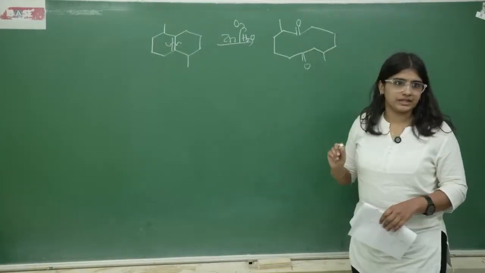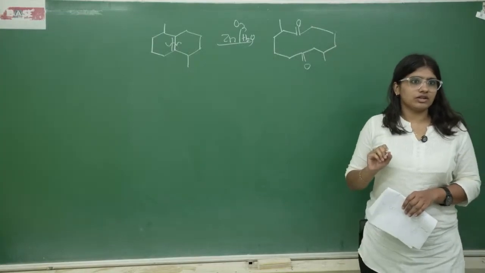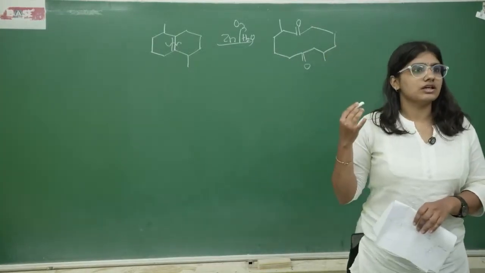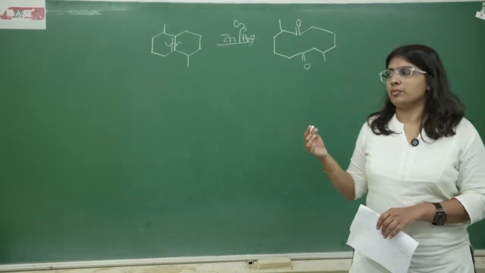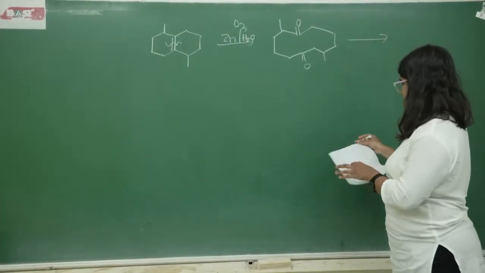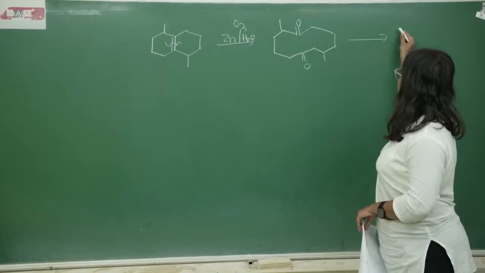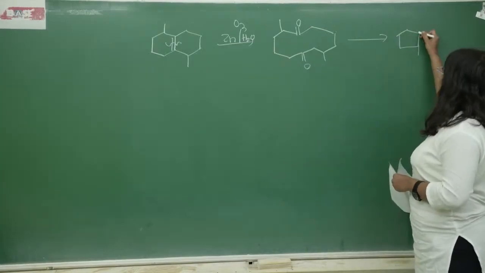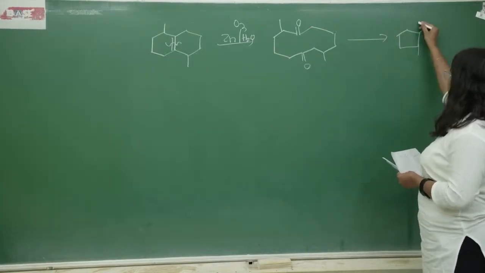Okay, this is what we get. Now this will undergo aldol condensation. In aldol condensation, we have to see in which case a more stable enolate can be formed. So in this case, when this undergoes aldol condensation, we will get a product wherein on one side we will get a 5-membered ring and on another side we will get a 7-membered ring.